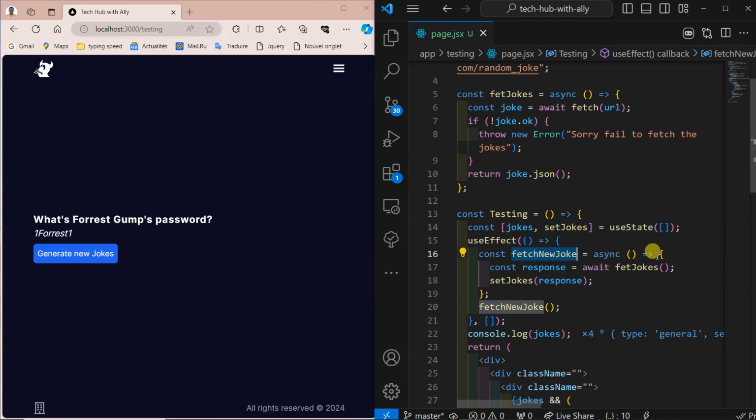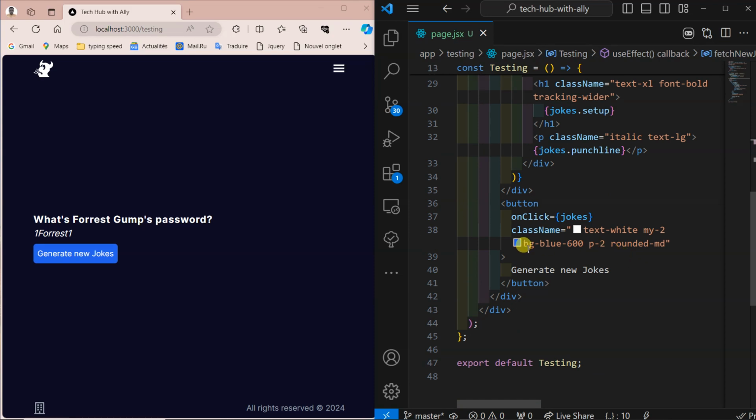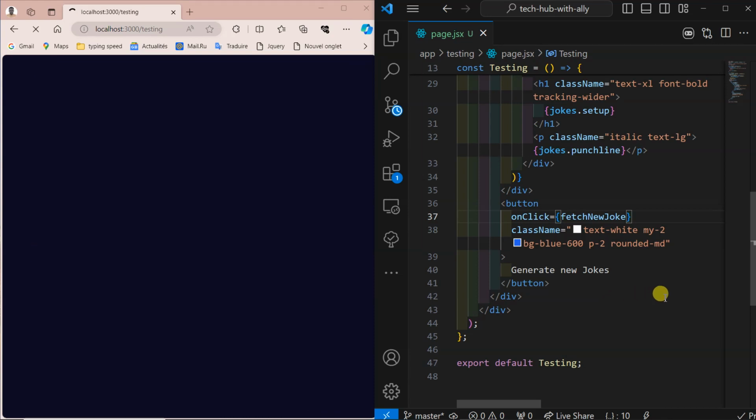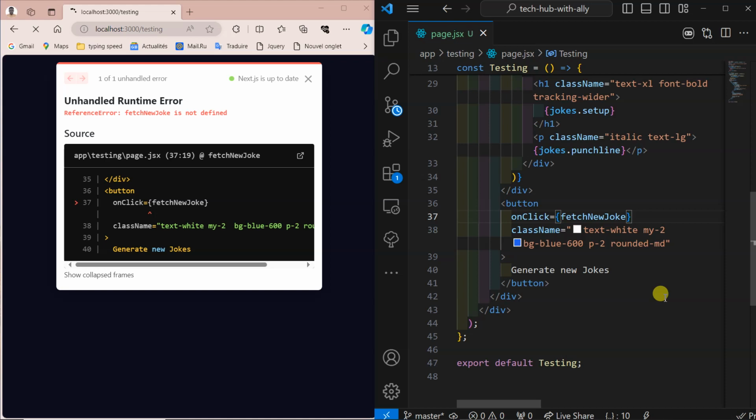Yeah, the function is async. Okay, it's supposed to be the one. Then here we can pass it here and then save. Expecting it to work.